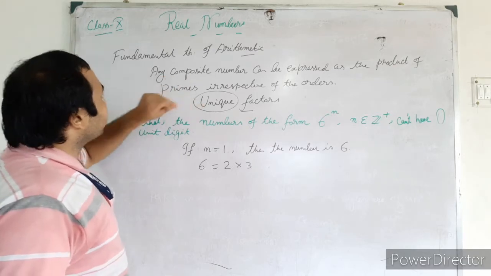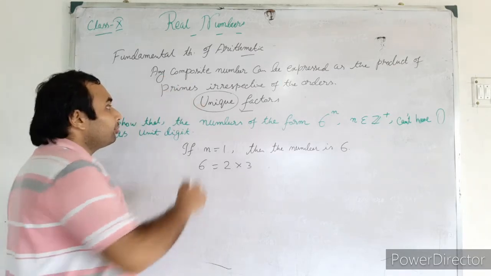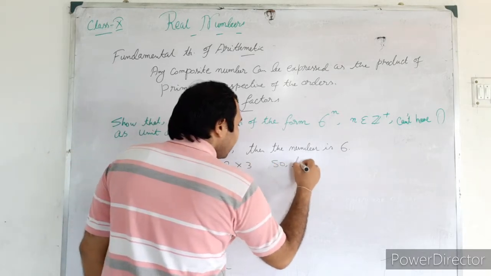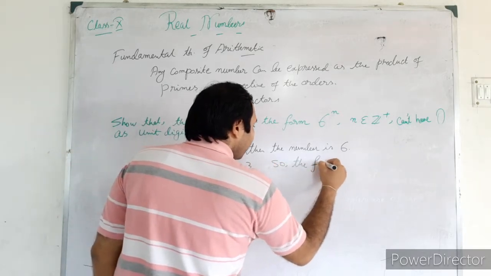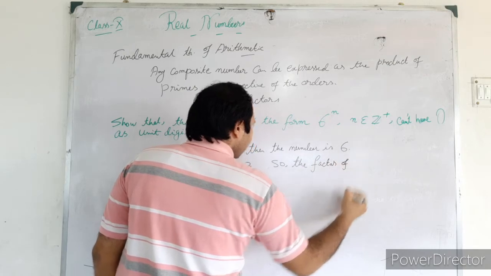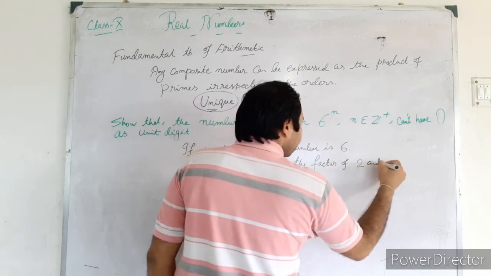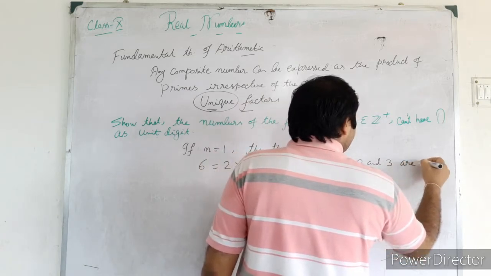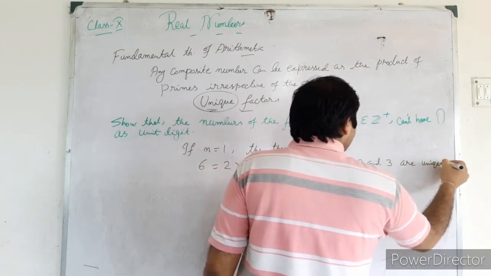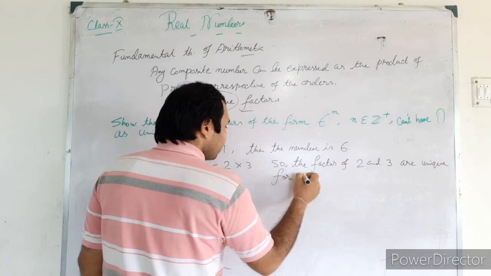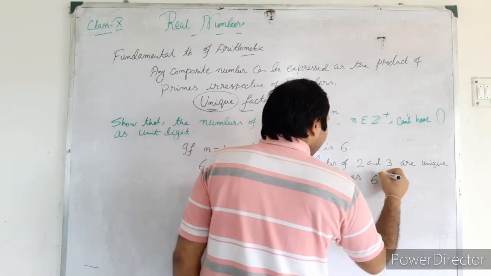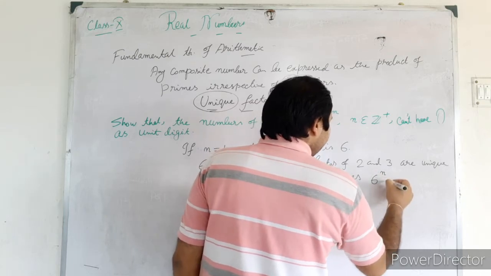According to this rule, the fundamental theorem of arithmetic, the factorization is unique. So the factors 2 and 3 are unique for 6 as well as 6 to the power n.